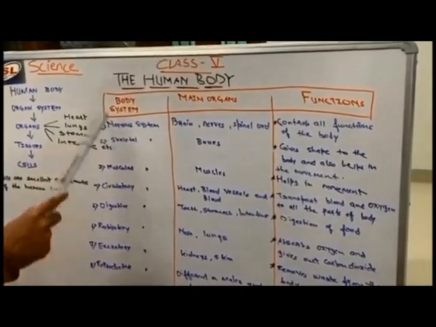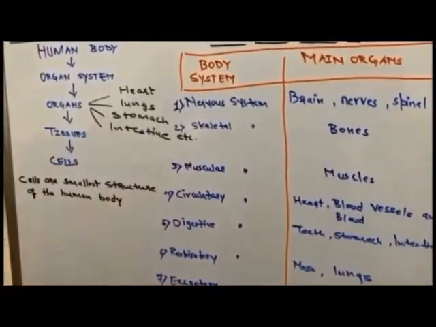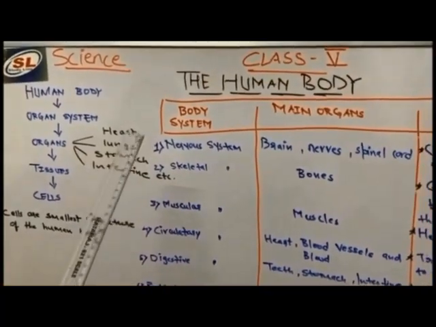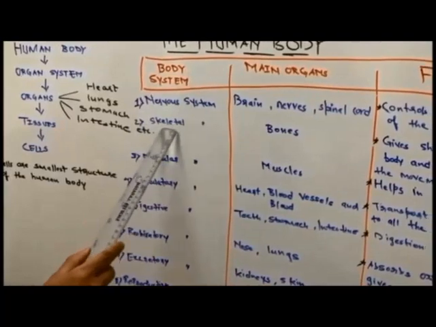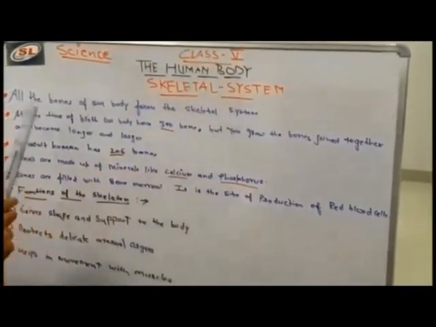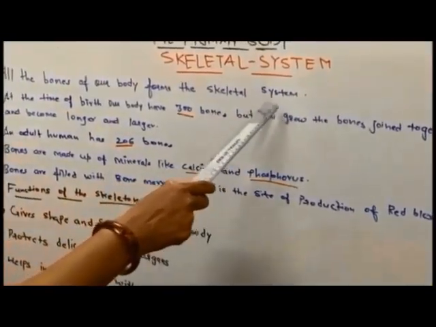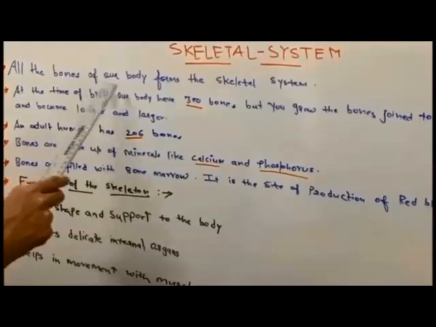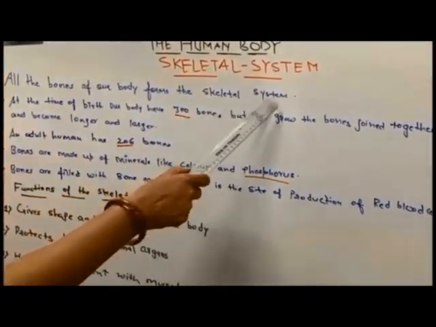But in this chapter, we are not going to study all these 8 systems. We are just going to study only the skeletal system. So now we will study about the skeletal system. All the bones of our body form the skeletal system. Our body is made up of bones. The framework of bones forms the skeletal system.